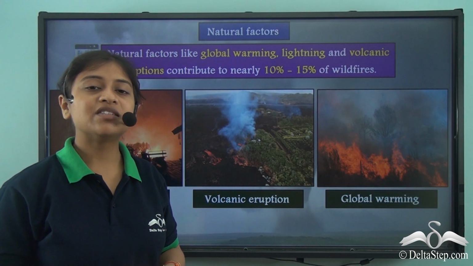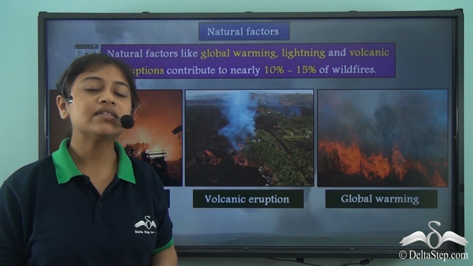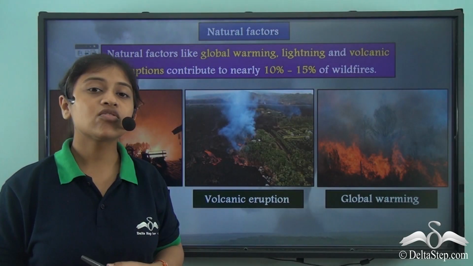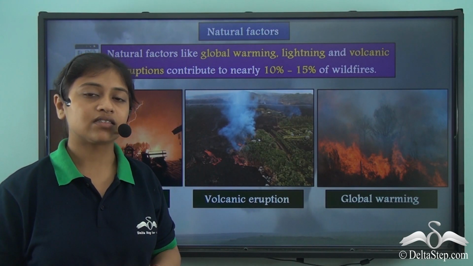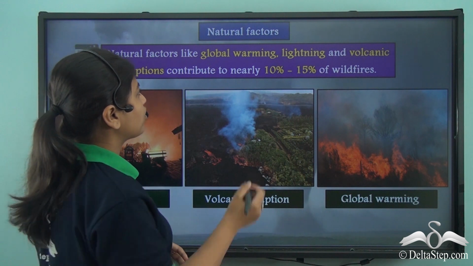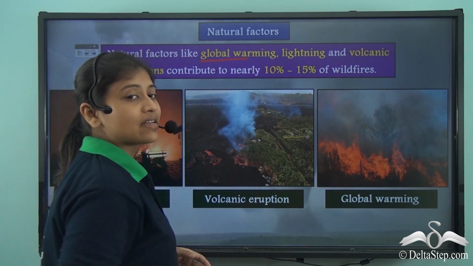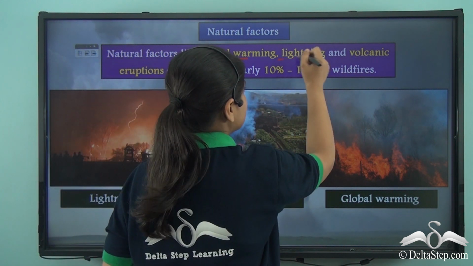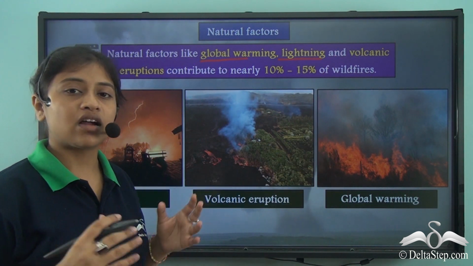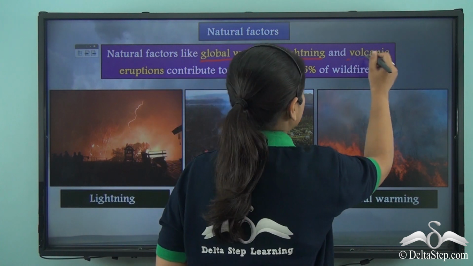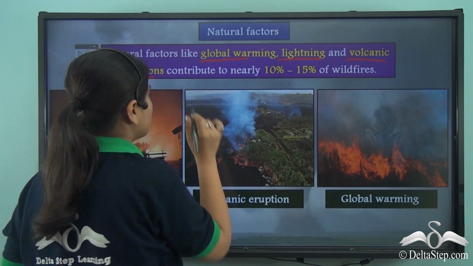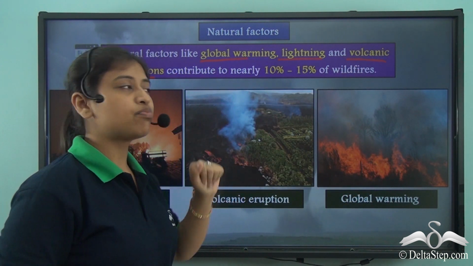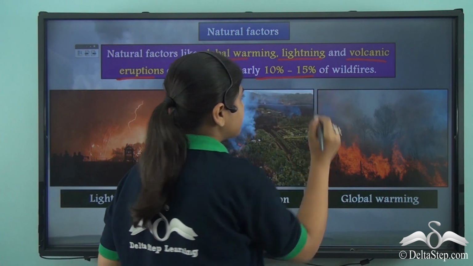Now, wildfires, being a natural disaster as per environmental protection agencies, are also caused due to certain natural factors. These natural factors may include global warming, that is the rising of temperature across the globe, lightning that usually occurs during thunderstorms, and volcanic eruptions. So all these natural factors contribute to 10% to 15% of